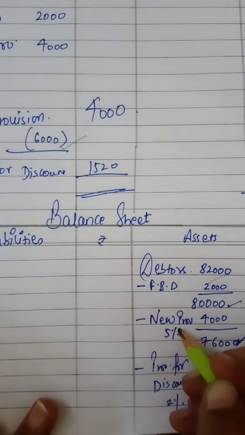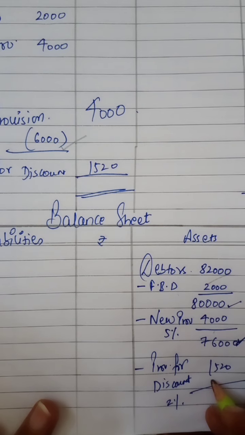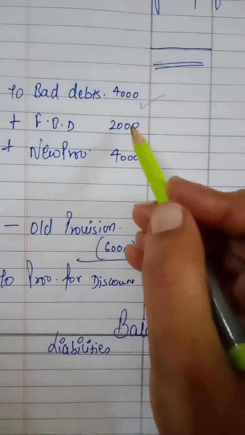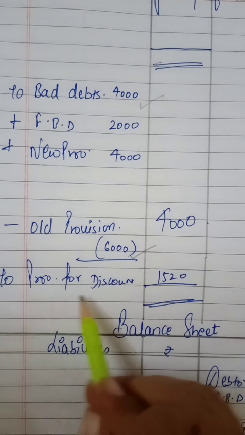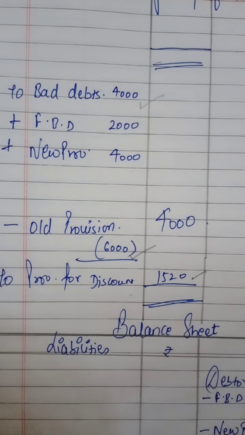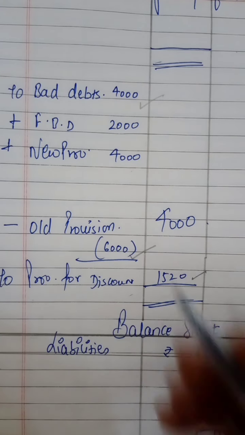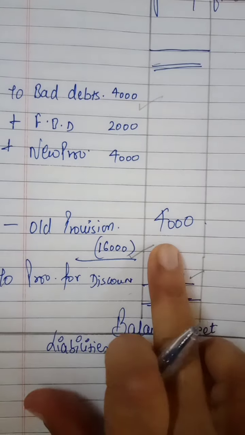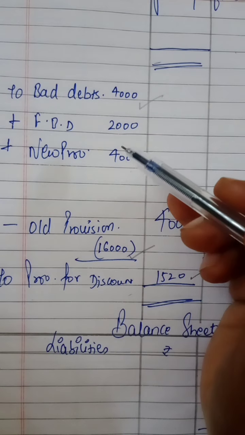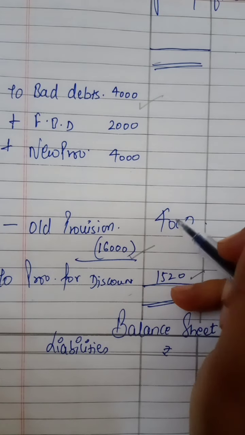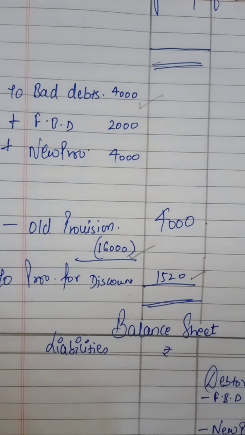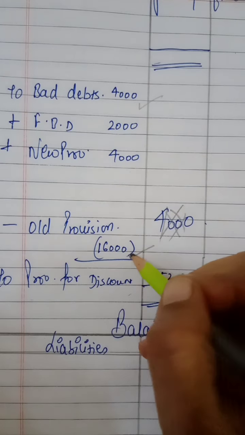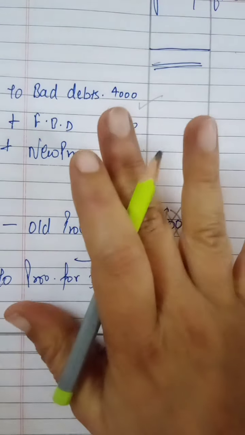Further bad debt we have to subtract, then new provision, then provision for discount. And these three items will be added up here. Further bad debt and new provision we will add them, and provision for discount we will show separately. We have to show that. Sometimes, children, suppose this old provision is more. Now a negative balance we cannot write here. If the positive total is 10 and negative is 16, minus 6,000 we cannot write here. In that situation, what will we do? Initially we do not know whether it is less or more. So we will leave the question here.